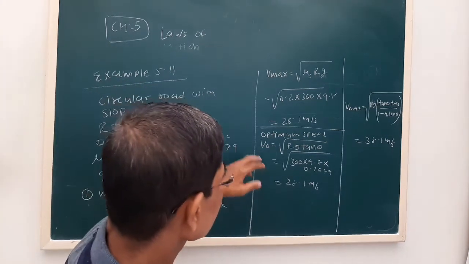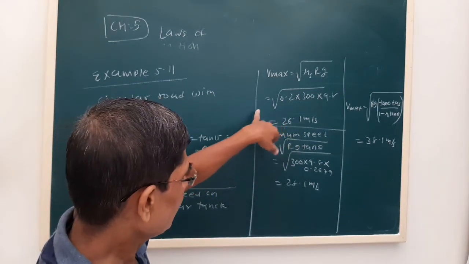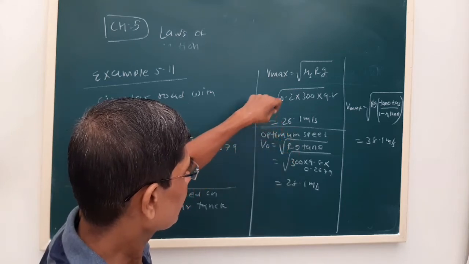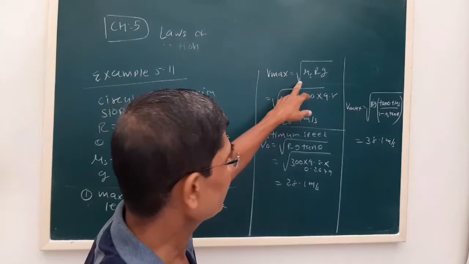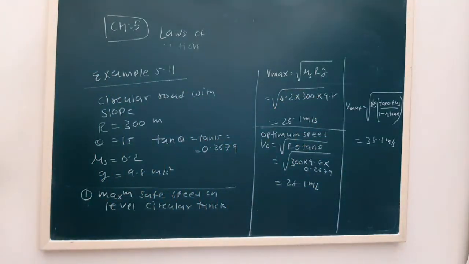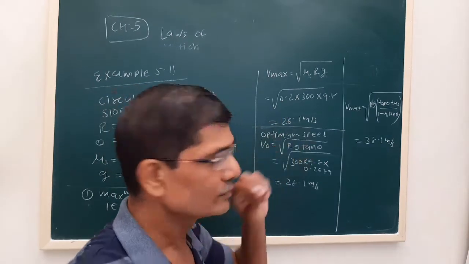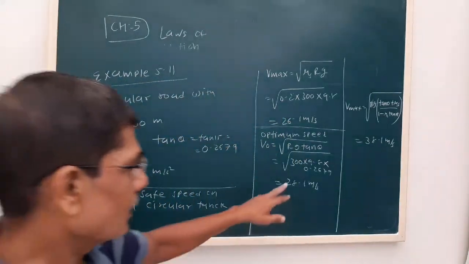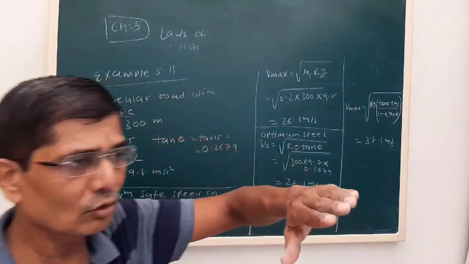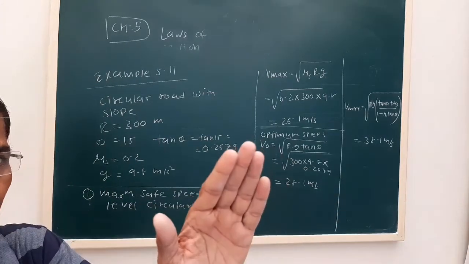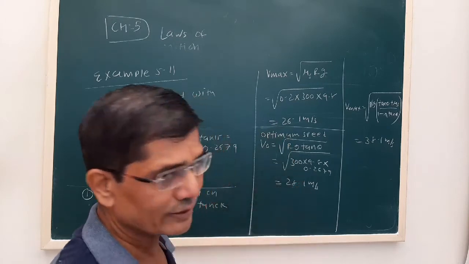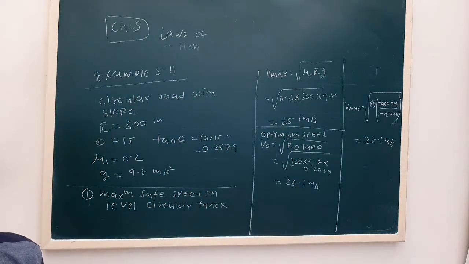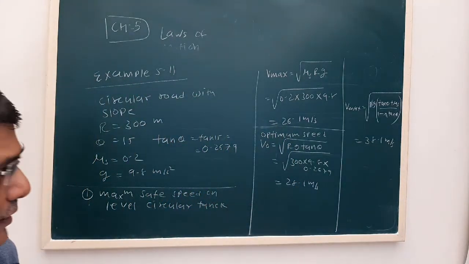Now here, with only the friction between the tire and the road, the speed available was 26.1. Now see, when the road is provided with some slope, it provides some more support, so we are able to drive the vehicle with some more speed.